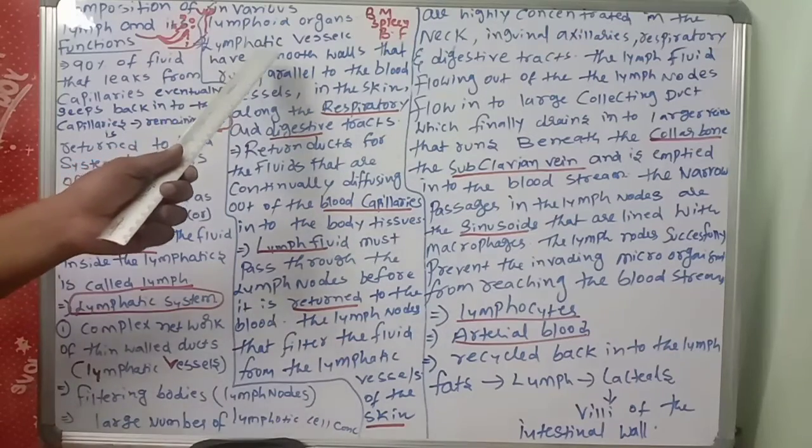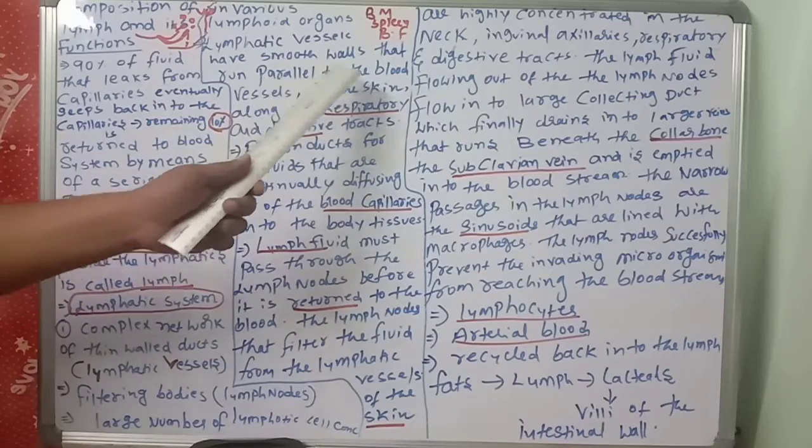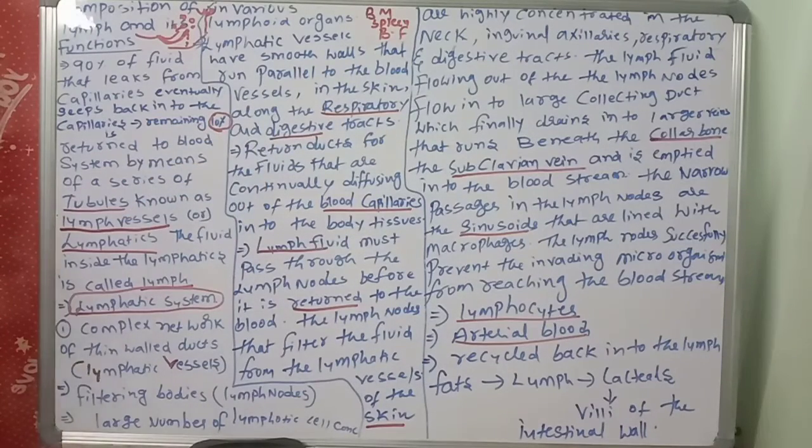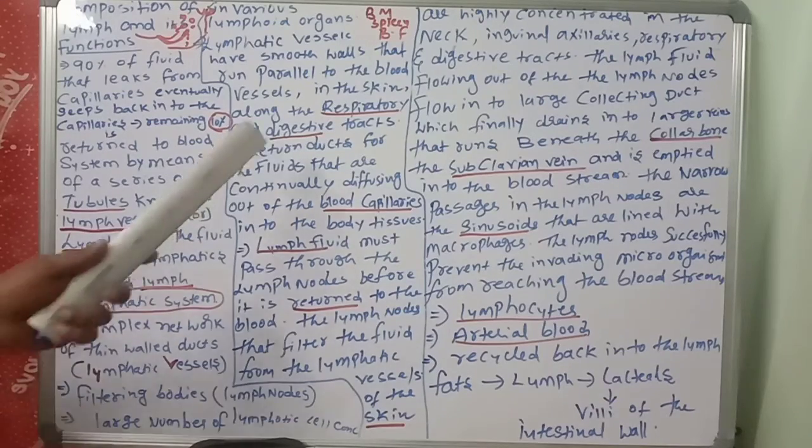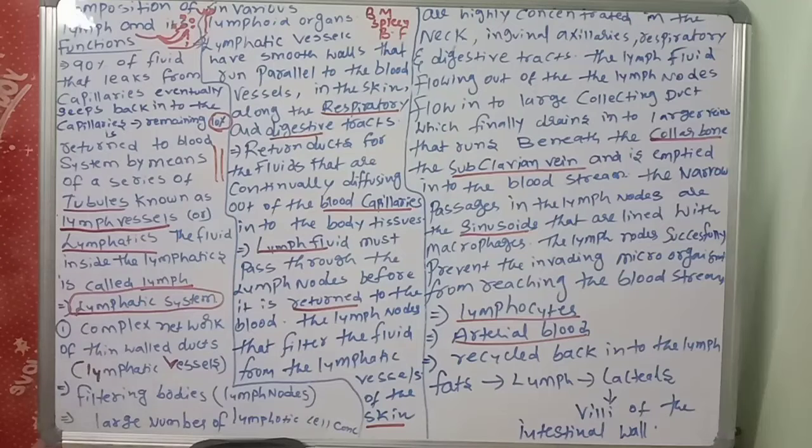Next, lymphatic vessels have smooth walls that run parallel to the blood vessels. Lymphatic vessels are going like this, parallel to the blood vessels. In the skin and along the respiratory and digestive tracts, the lymphatic vessels will run.